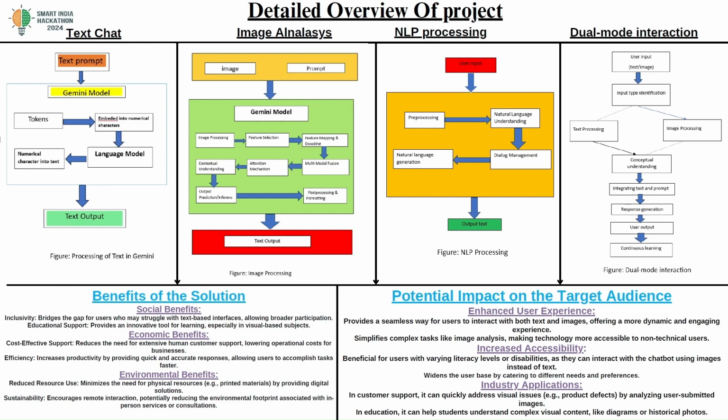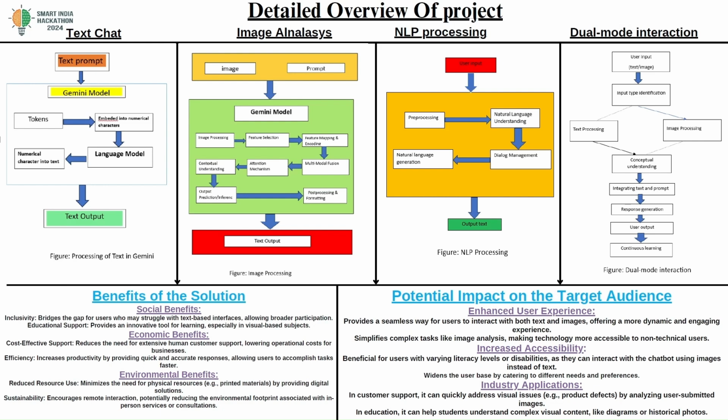It will process the text and image and give the response back to the user. The major advantage of selecting Gemini as a backend is that it was very efficient compared to the other models, and it was very able to identify and efficiently process images as well. Among the benefits of this solution, there are many social benefits.